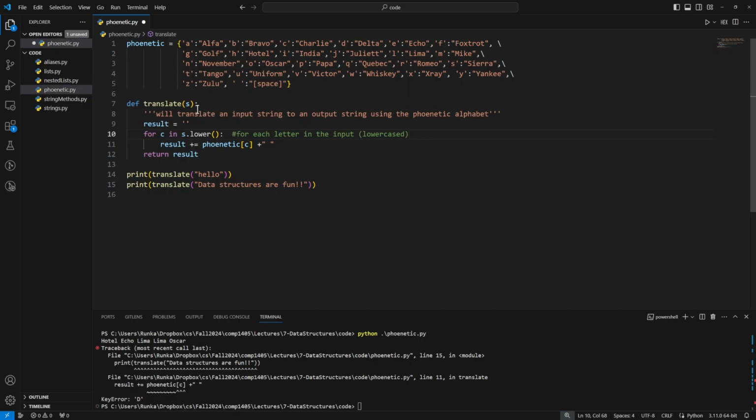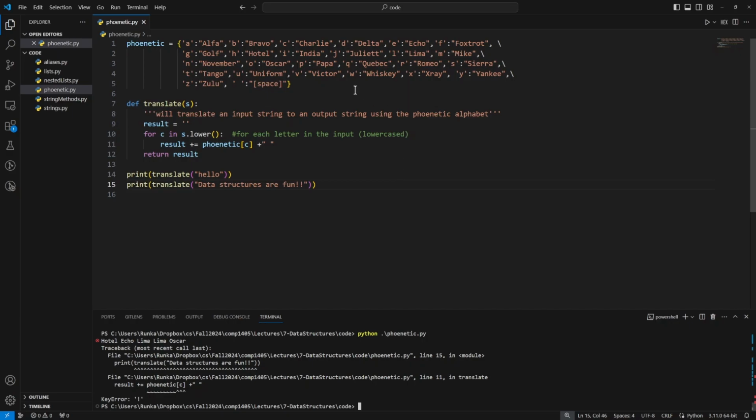Now c is going to be the lowercase version of all of those. So when it gets uppercase D as its first letter, it's going to be lowered and then put into the variable c. So it'll be a lowercase d, which will associate with the word Delta in our map. All right, let's see how far we got. Save, run our code again. We get a different KeyError. It's a KeyError, but now it's on the exclamation mark instead of on the value D.